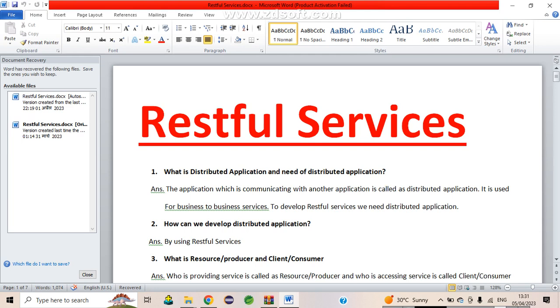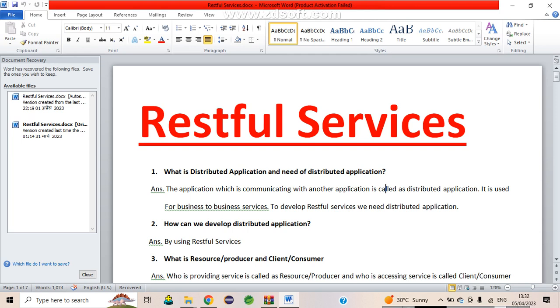Basically, guys, there are four types of application available. The first one is the standalone application. The second one is the distributed application. The third one is the web application. And one more is there, guys. I'm forgetting, just a second. Yeah. So these four are the applications which we are using in IT.